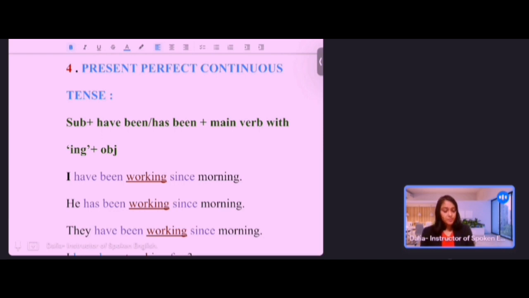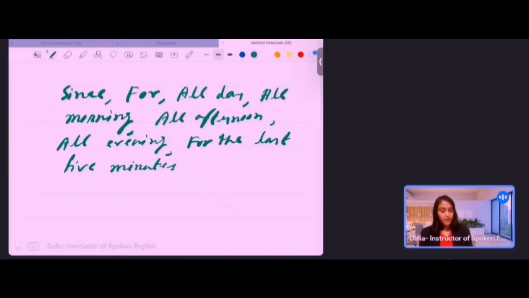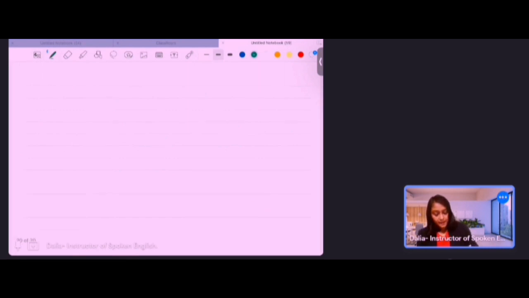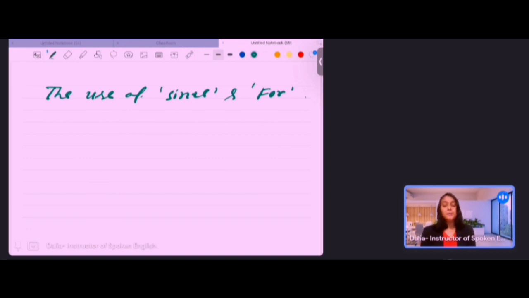Now, I would like to mention a very interesting thing about present perfect continuous tense. The use of since and for. So many people and many students also have confusion about the use of since and for.